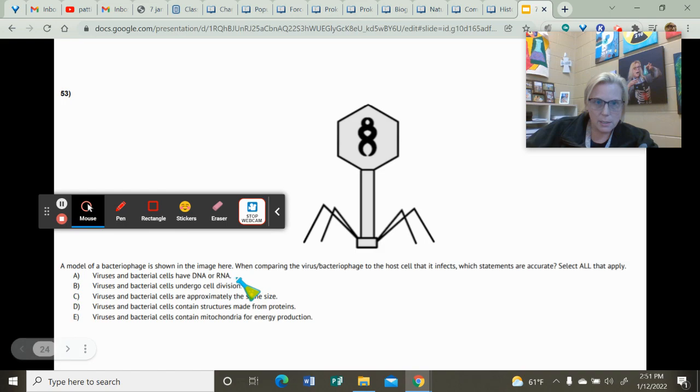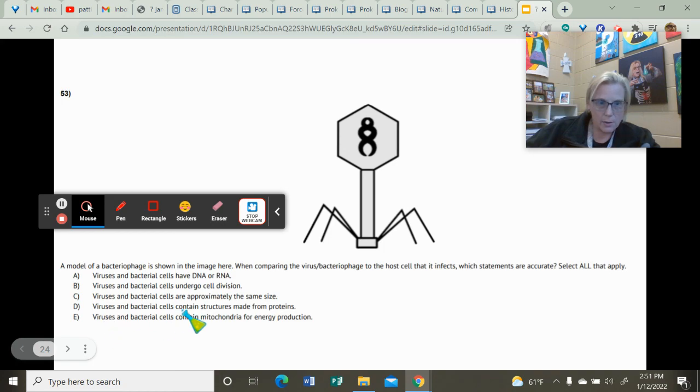Viruses do contain DNA and RNA, so A is accurate. B is not accurate because viruses don't undergo cell division. C is not accurate. They're not the same size. Viruses are much smaller. And then D, viruses and bacteria contain structures made from proteins. That is accurate because both of them have proteins.